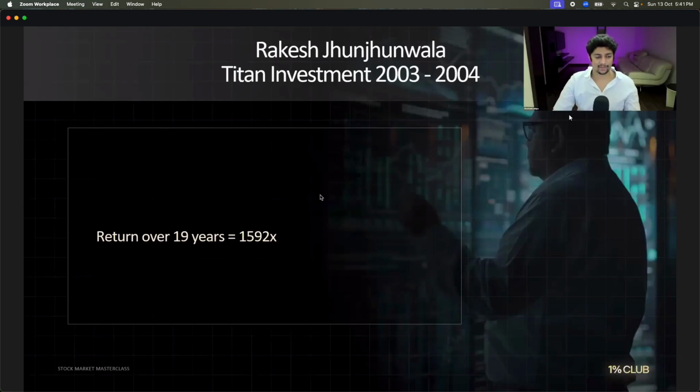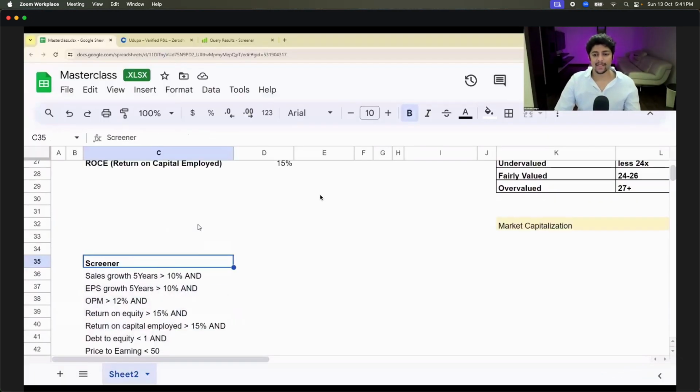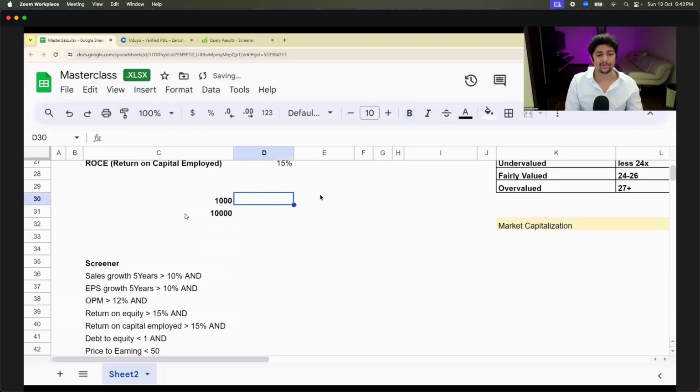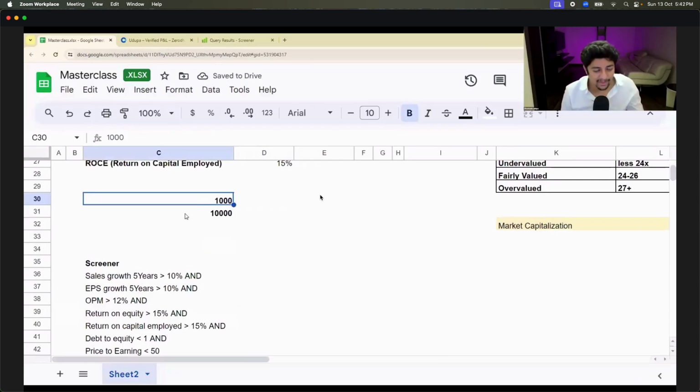Now, can I ask you one question? This though I showed you. But can I say that if there is a company that has the exact DNA of TCS, and it is a small company, what do I mean by small company? The market valuation of this company should be between 1,000 and 10,000 crores. 1,000, 10,000 crores means very small company. It should be a company that is between 1,000 and 10,000 crores, but should have exact DNA of TCS. If that is the case, then the chance that this 1,000 crores can become 40,000 crores, 1 lakh crores tomorrow and can give me 100x returns.